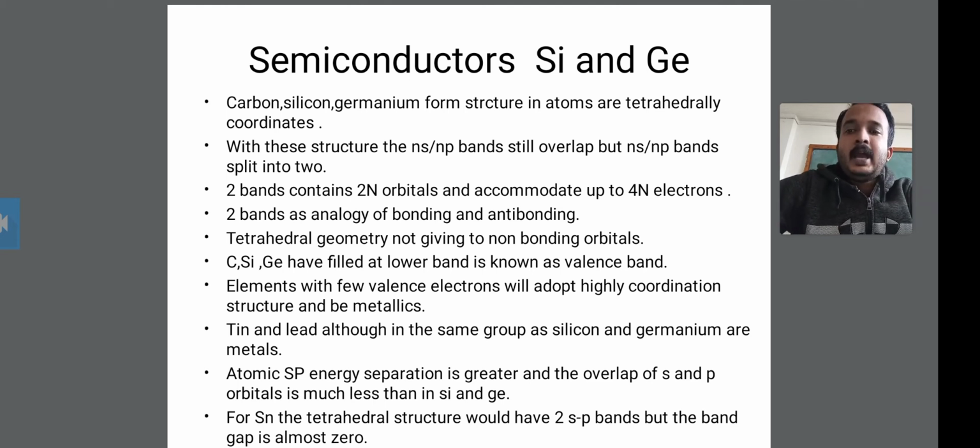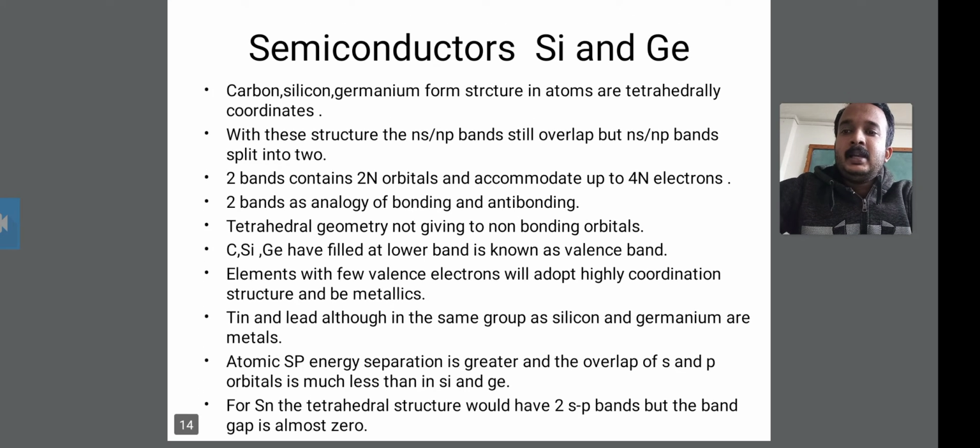Look at the introduction of the semiconductors silicon and germanium. Carbon, silicon and germanium form structures in which the atoms are tetrahedrally coordinated. This means that in the semiconductors silicon and germanium, the structures have atoms that are tetrahedrally coordinated.